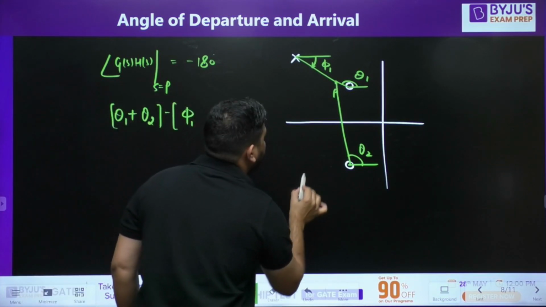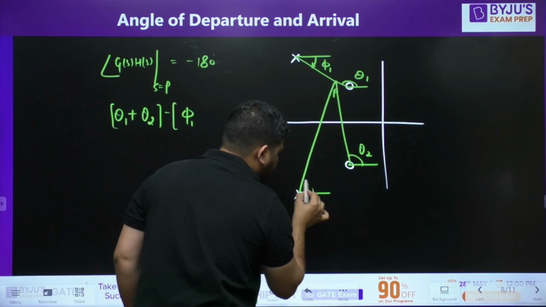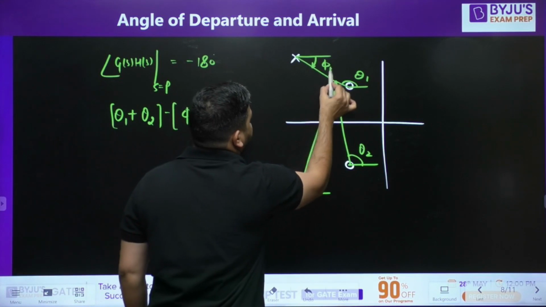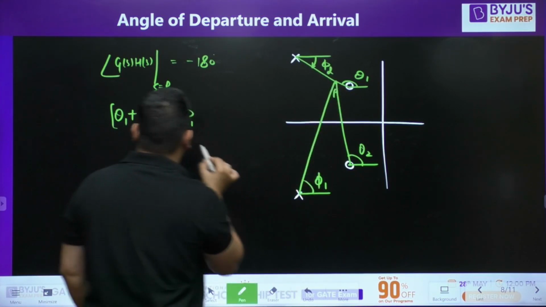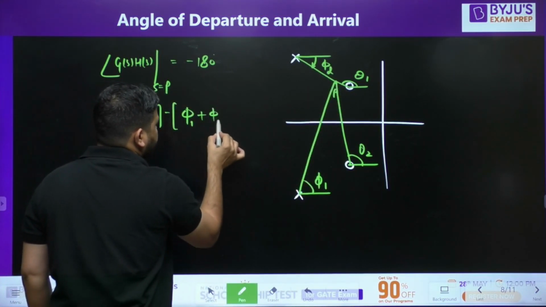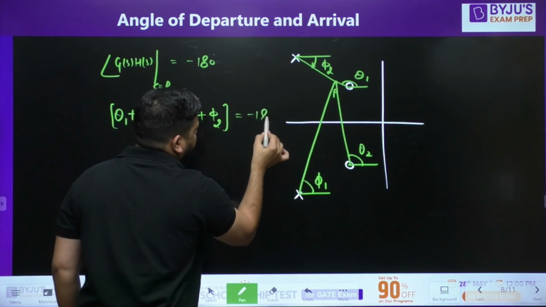And the angle due to this pole, I am measuring this angle from the positive horizontal axis. Let's call it phi 2. This is phi 1, okay? So phi 1 plus phi 2 is the angle due to the poles. That has to be minus 180.